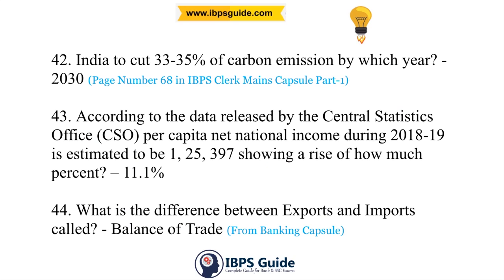42nd question. India is to cut 33 to 35% of carbon emissions by which year? It is 2030. Before 2030, India will cut 33 to 35% of its carbon emissions, and it was also mentioned in Part 1 of our mains capsule. 43rd question. According to data released by the CSO, the Central Statistics Office, per capita net national income during 2018-2019 is estimated to be 1,25,397, showing a rise of how much percent? There was a rise of around 11.1%.